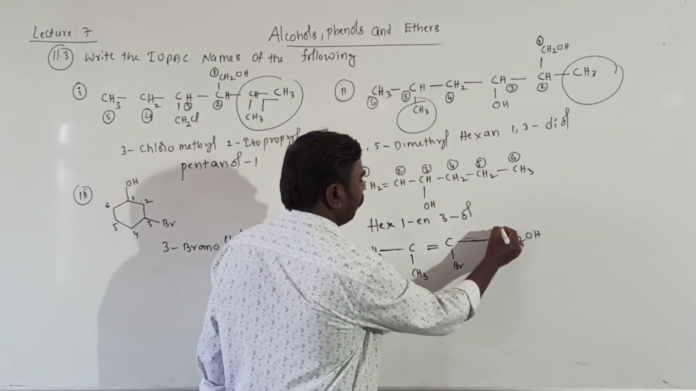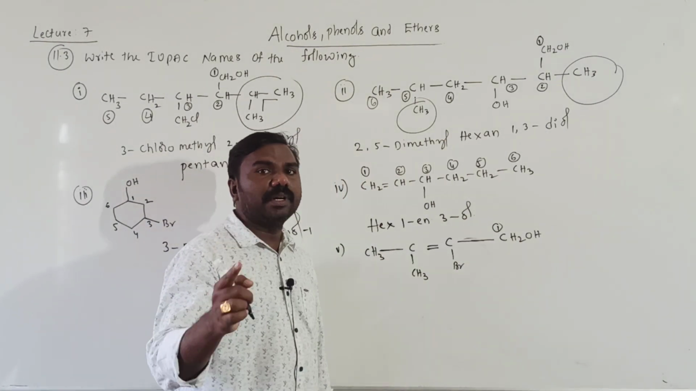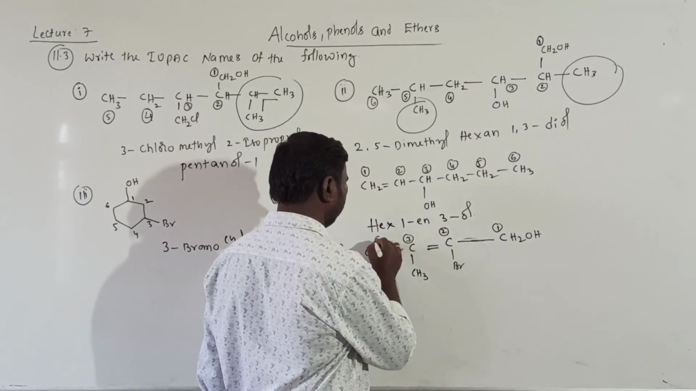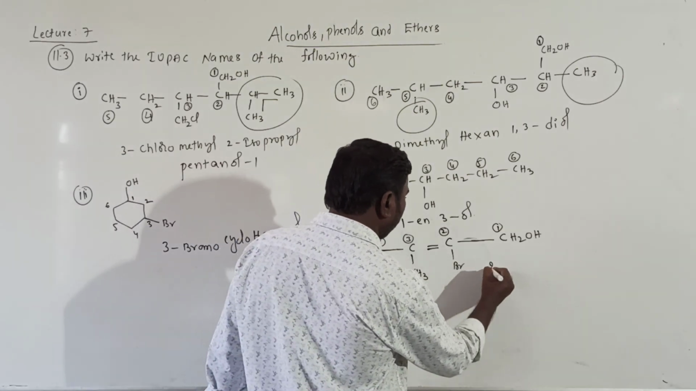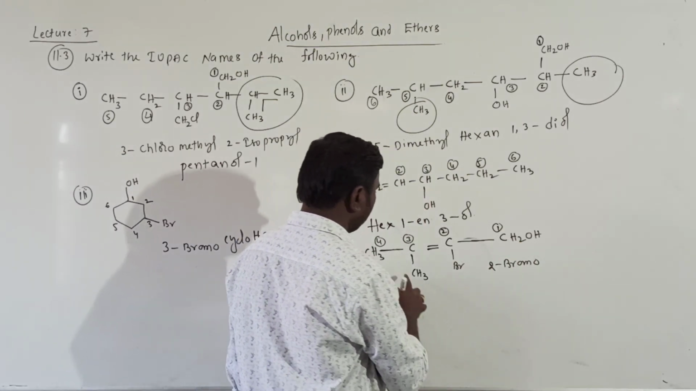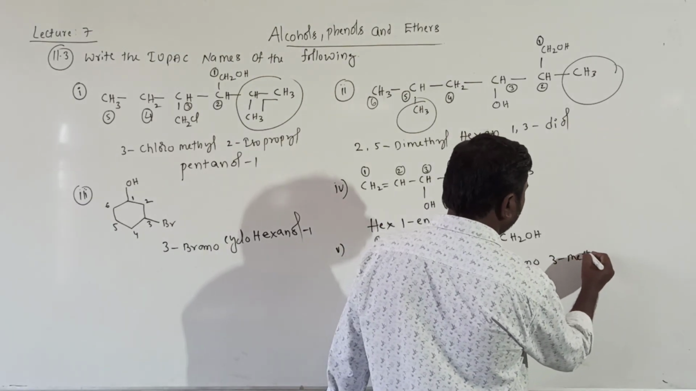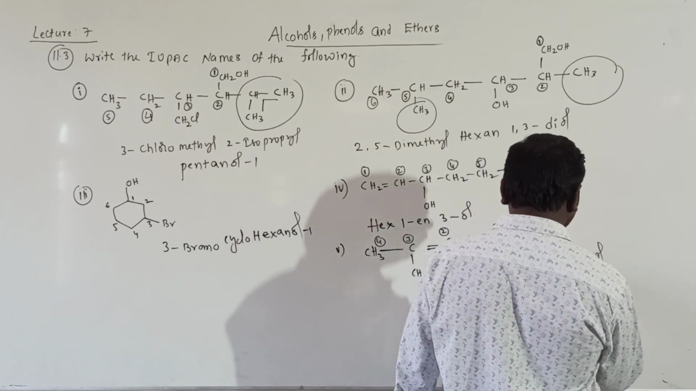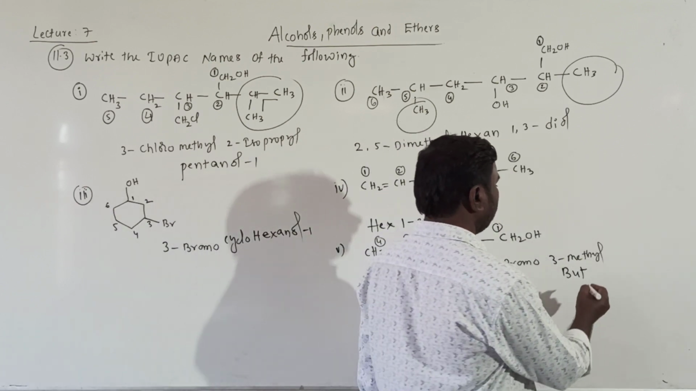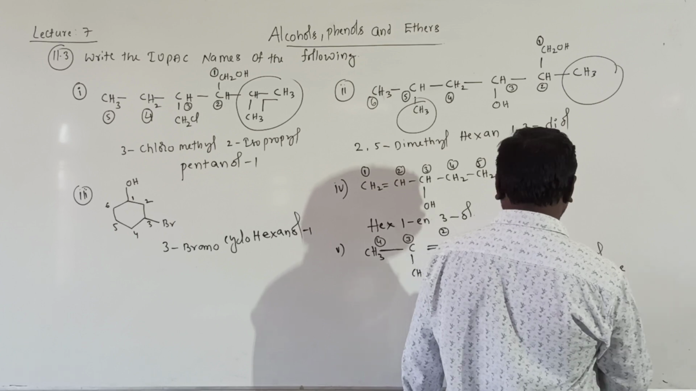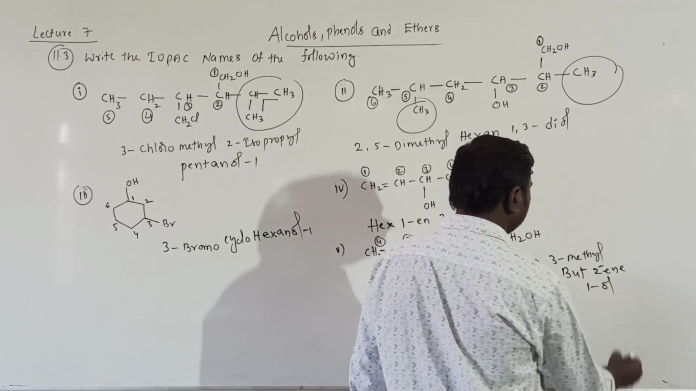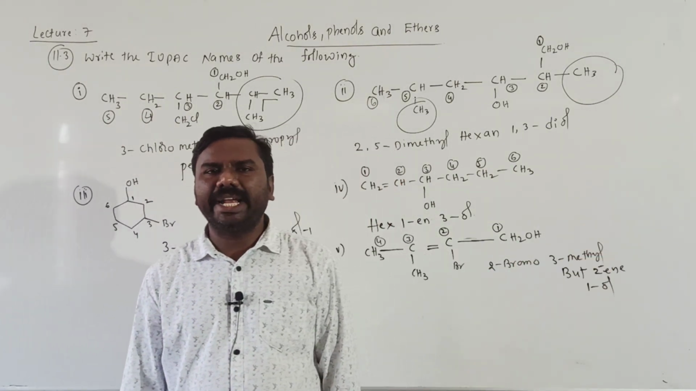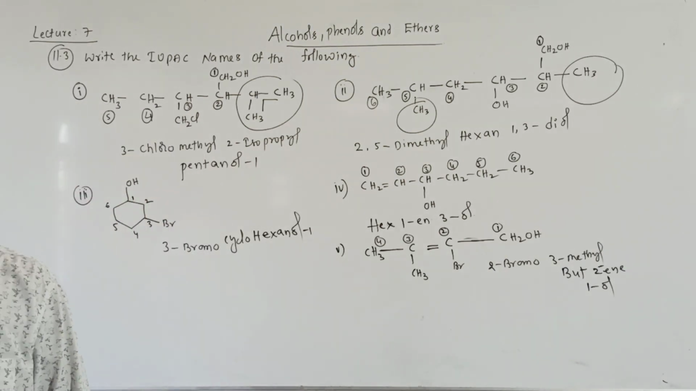To the functional group carbon atom, give the first number irrespective of the double bond. 2, 3, 4. That's why 2 bromo, second position is bromo. Third position is methyl, alphabetical order it is. Methyl. Next, but, second position is ene, 2 ene. Next, first position is 1 ol. 2 bromo, 3 methyl, but, 2 ene, 1 ol. Getting all of you? This is nomenclature, students.